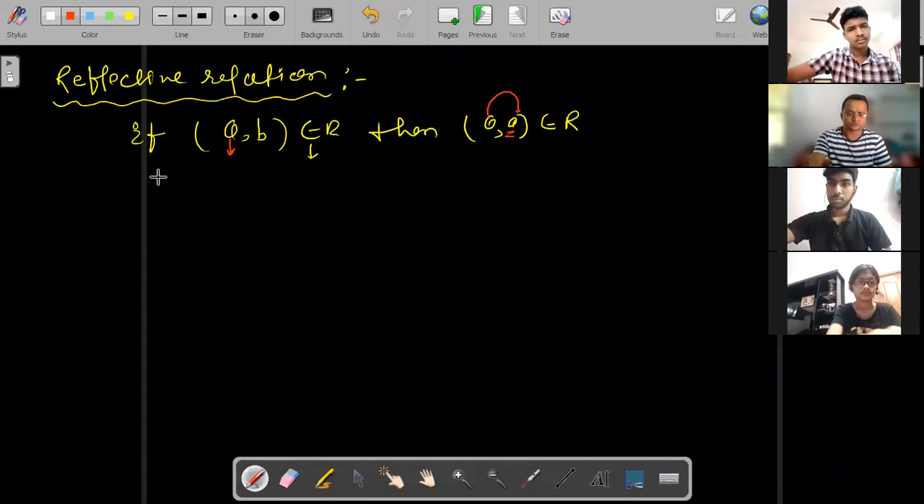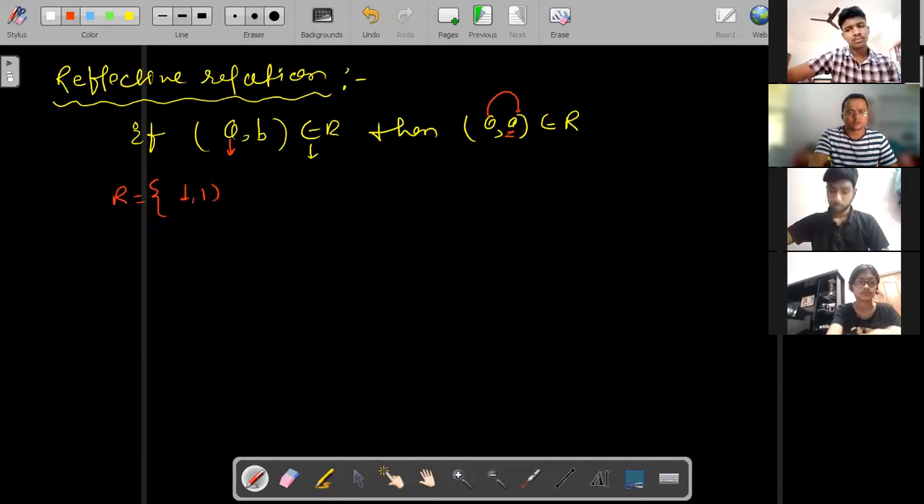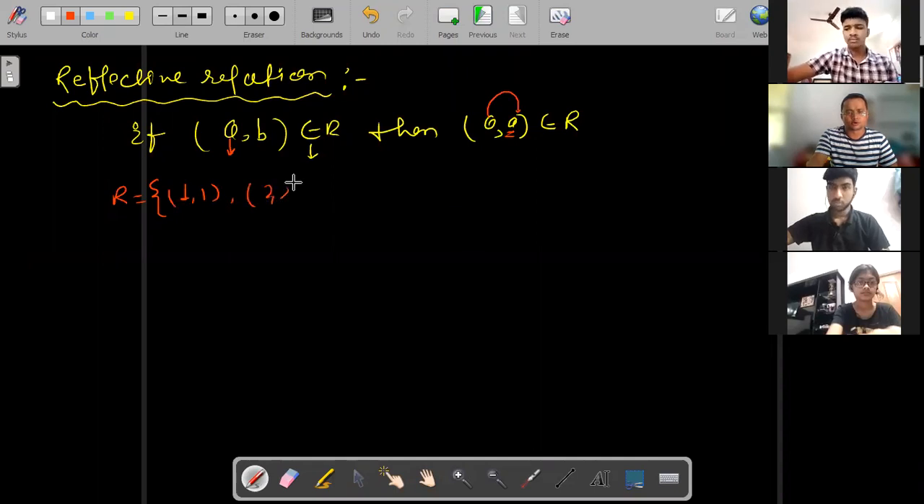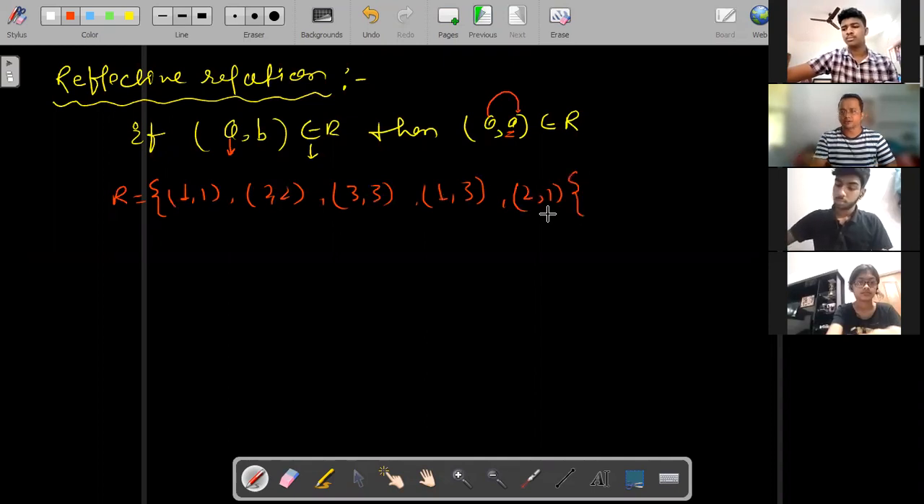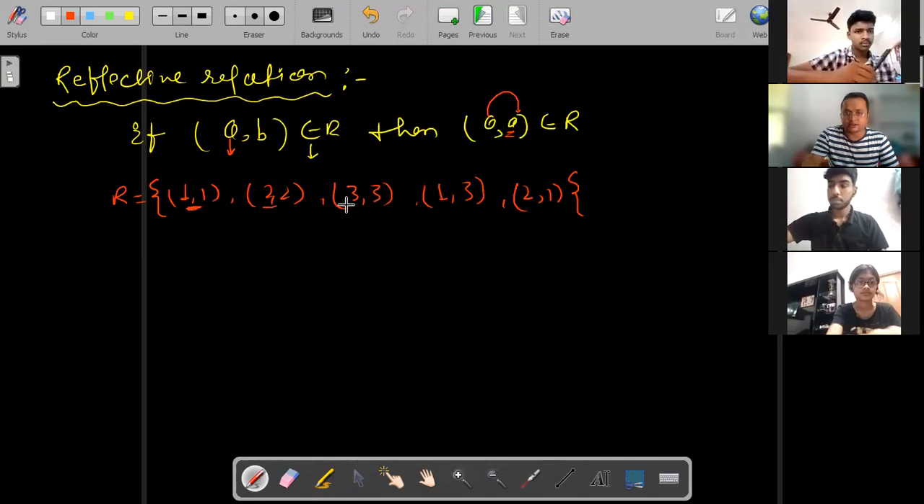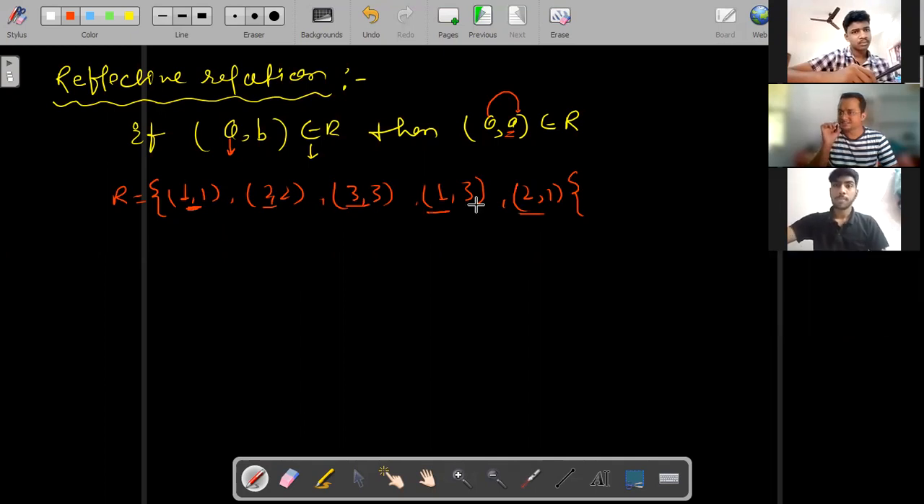See here, let us say one relation is there: 1 comma 1, 2 comma 2, 3 comma 3, 1 comma 3, and 2 comma 1. This is the relation, and you have to tell whether this relation is reflexive or not. For that, how will you check it? See how. This is the first element, second element, third, fourth, and fifth. There are 5 elements.